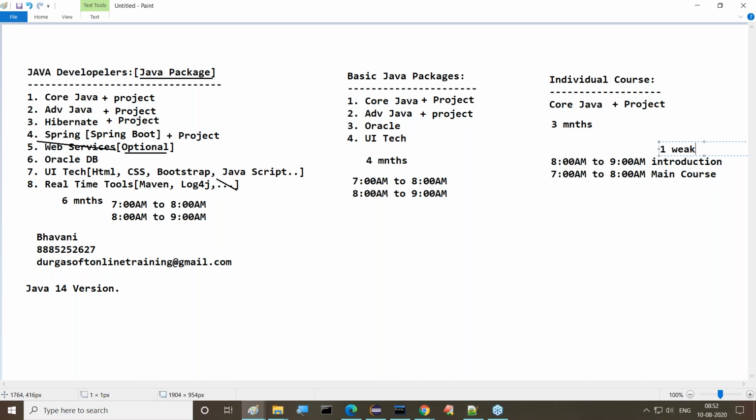Right, guys? All of you are getting clarity on these courses we are conducting. No need to get any confusion, guys. The main core Java concepts will start after 1 week of time. Today's class onwards, I'm going to talk about our content. Then tomorrow onwards, we are going to start as per the syllabus.